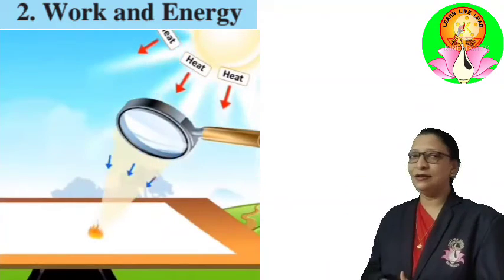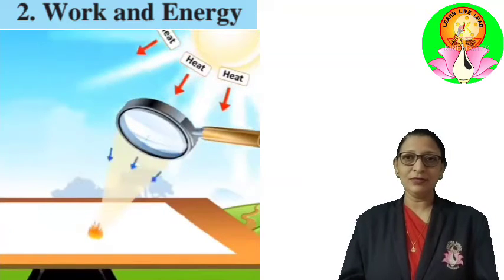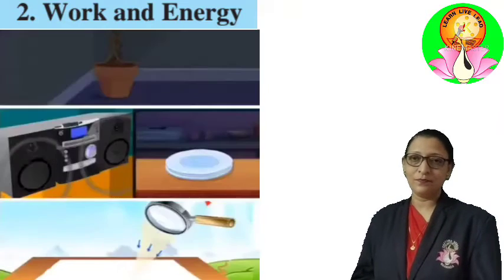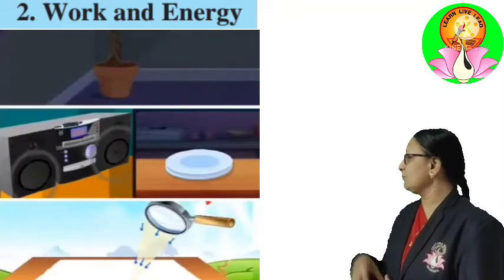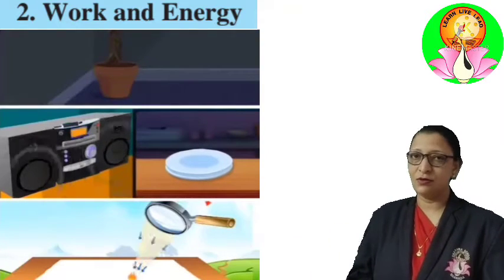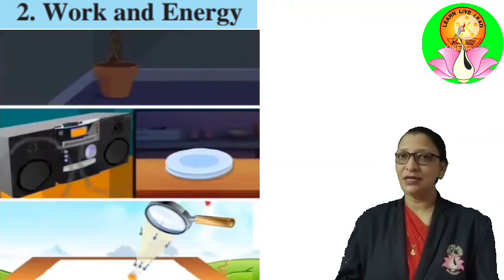Third, on collecting sunlight with the help of a convex lens, the paper near it starts to burn. Here, the energy from the sunlight gets concentrated at the point of focus. As a result, it ignites the paper.